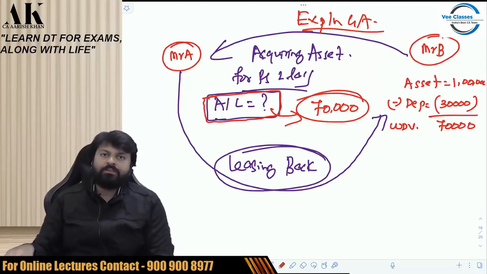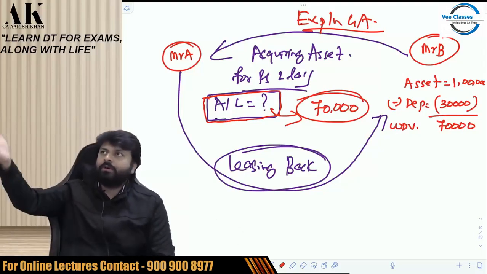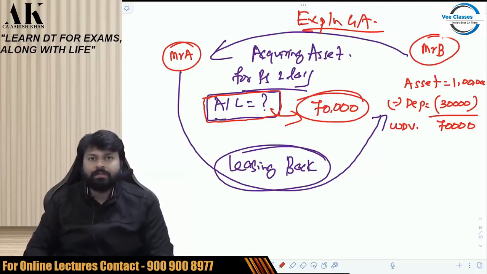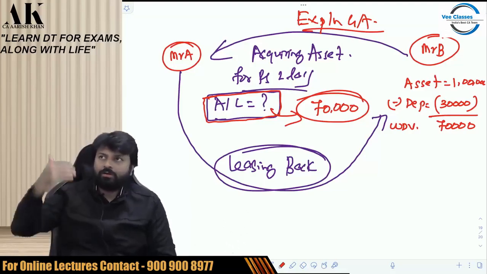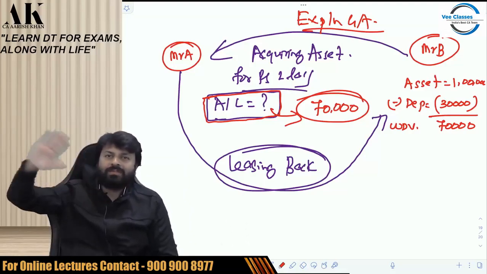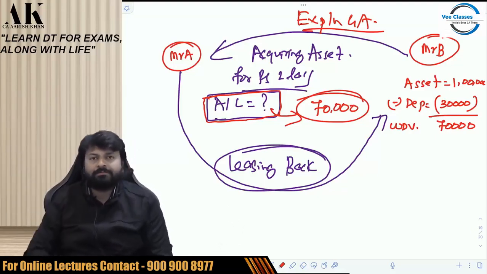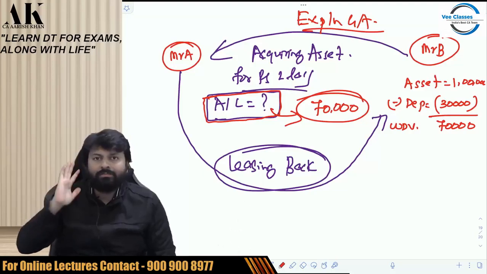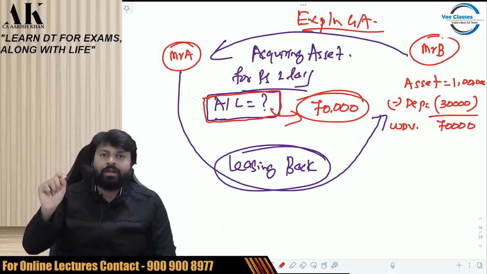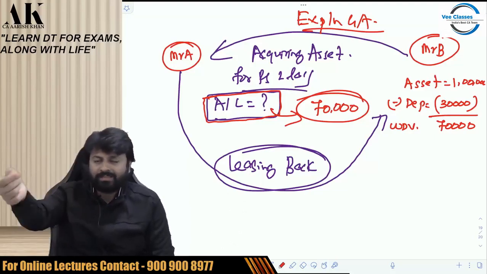So the explanations which we have seen so far, I'll tell you. First, you are receiving some asset from someone in the form of a gift or in the form of a will or inheritance. Then what is your actual cost? Actual cost in the hands of the previous owner minus depreciation allowed to that person. In all the cases, you will take depreciation till last year. Don't take the depreciation of the current year because in the year of transfer in income tax, you do not get depreciation. I'll be speaking about that in some time again.